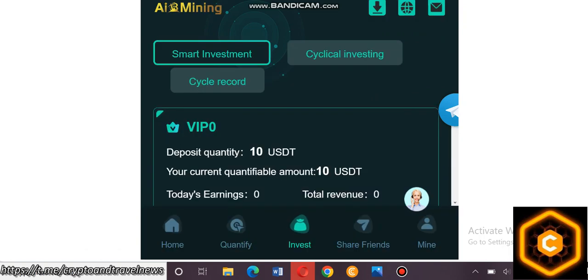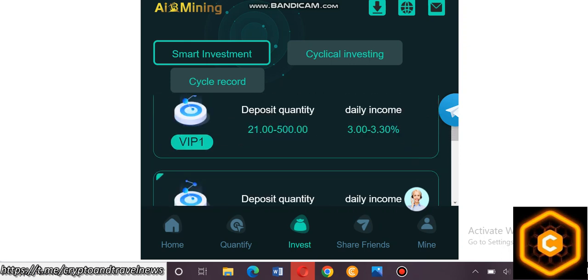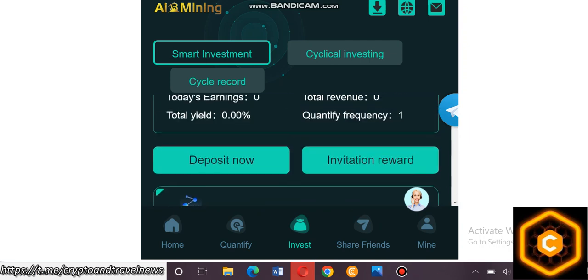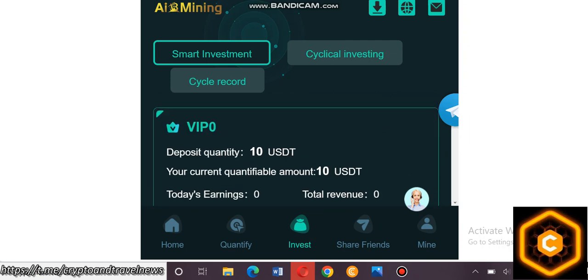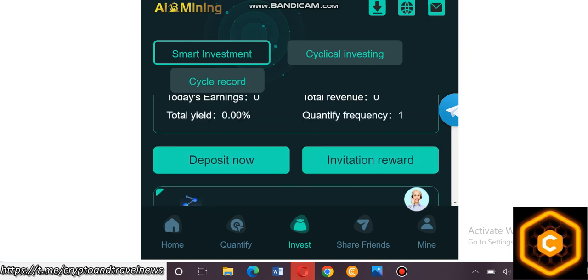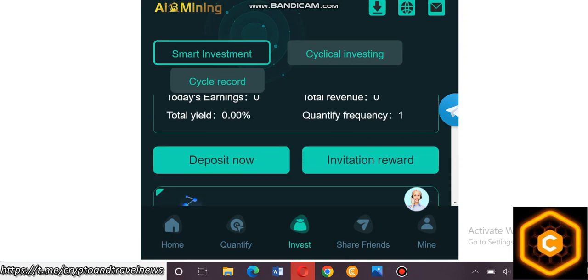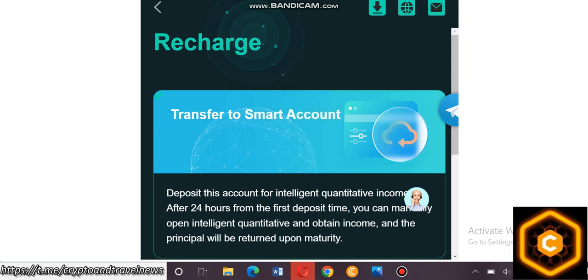First, you need 10 USDT, otherwise you cannot earn from this site. First, you deposit only 10 USDT. So how to deposit? Click the option below, the deposit option.